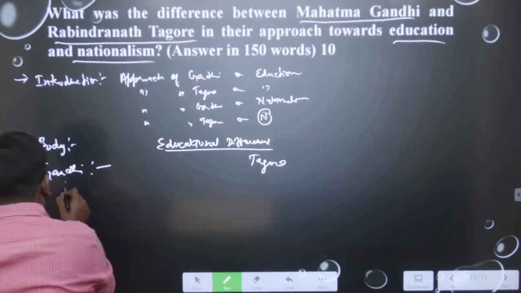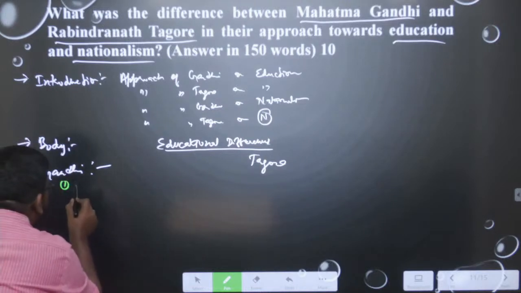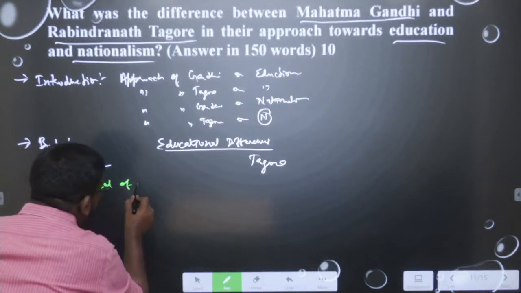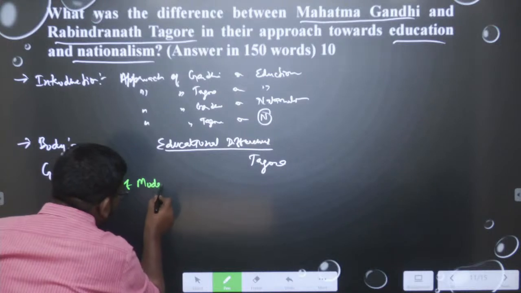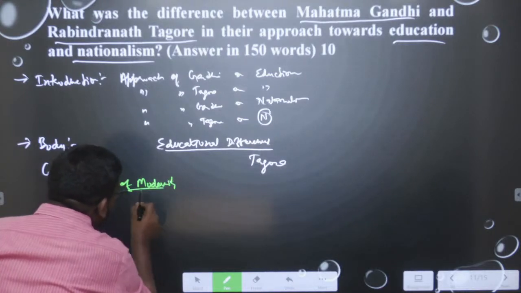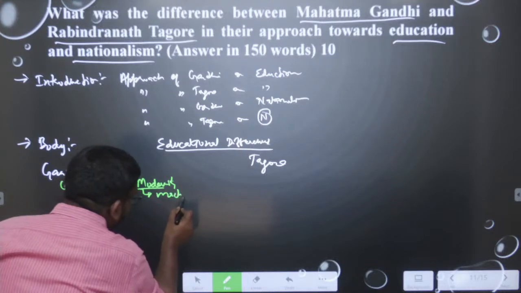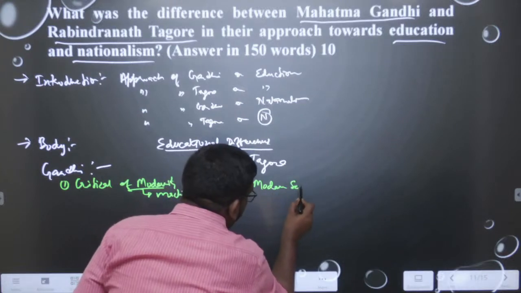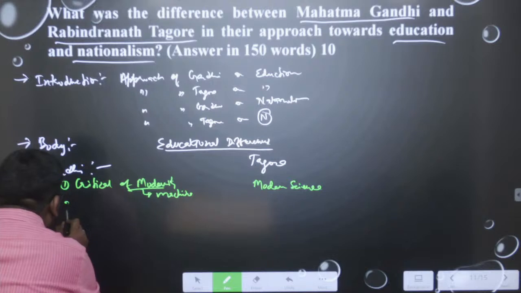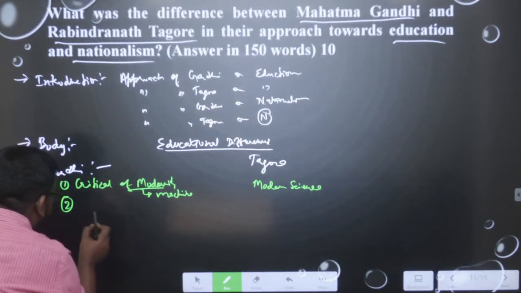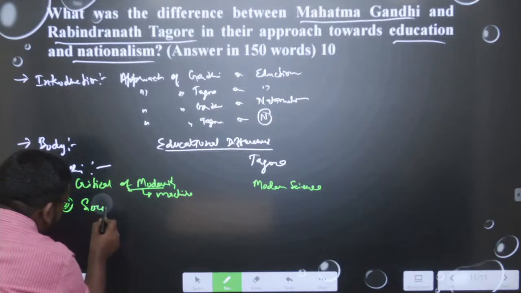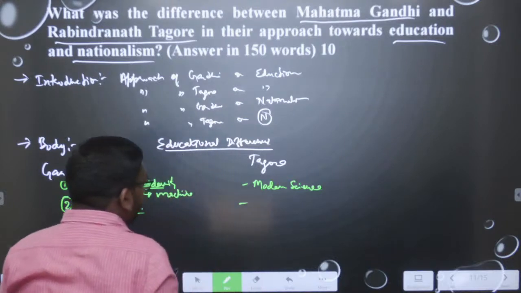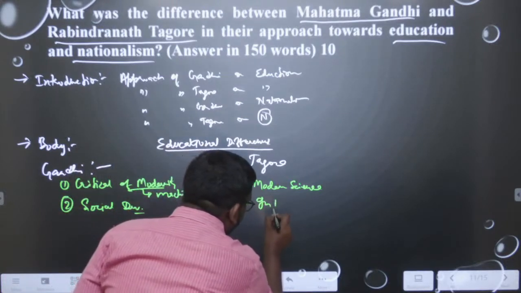The first keyword, for example here about modern science, is critical of modernity, especially in terms of machines. Tagore was supporting modern science. The other important keyword: Gandhi wanted to promote social development through education, while Tagore wanted to have individual liberty.